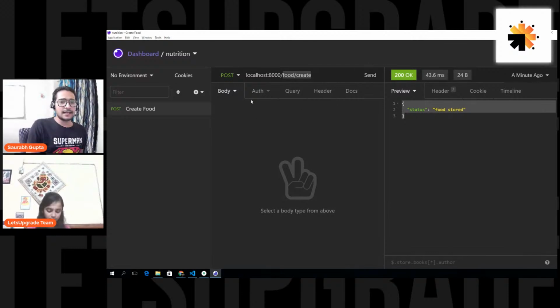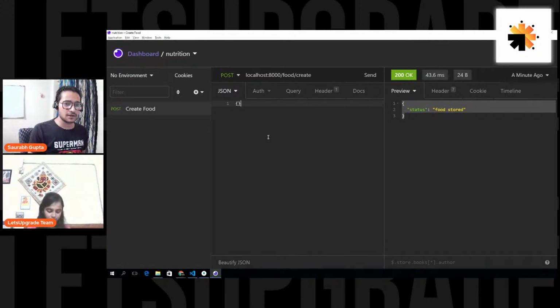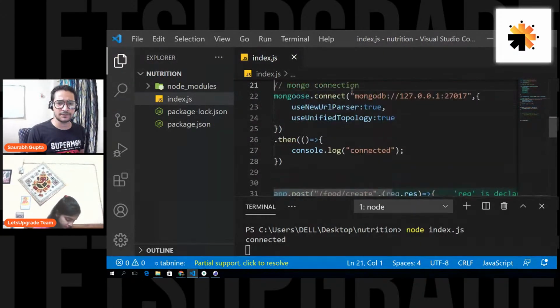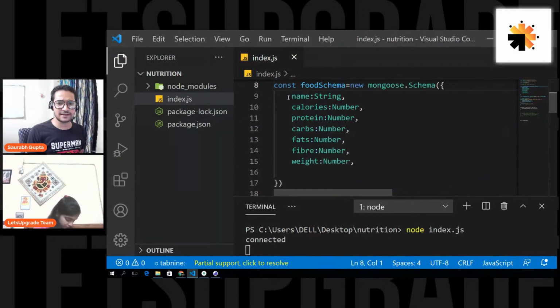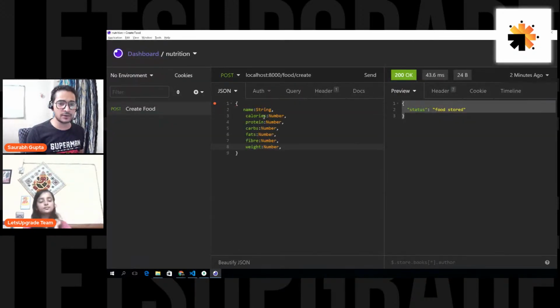Now let's say I will also send some JSON data from here. So I'll select JSON, and with the request I'll also send some data. Let's say I'm going to send this data. Name, let's say rice. I'll copy the same properties from here and we'll change the data. So basically I'm sending data, and I'm trying to see if I can get that data in the backend. So let's go on Insomnia, and with the request, I'm also going to send some data now. So the name, I'm saying that the name will be rice.